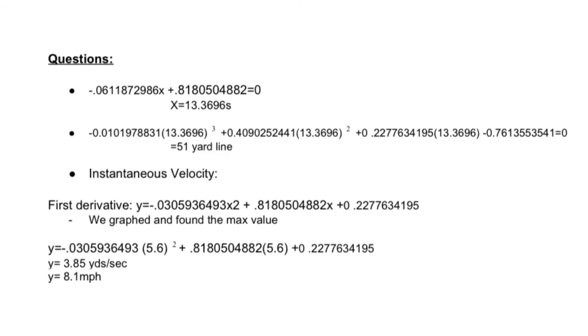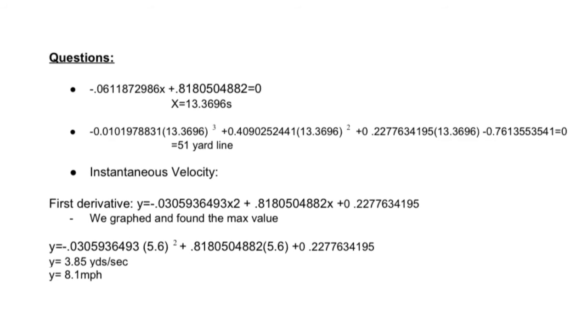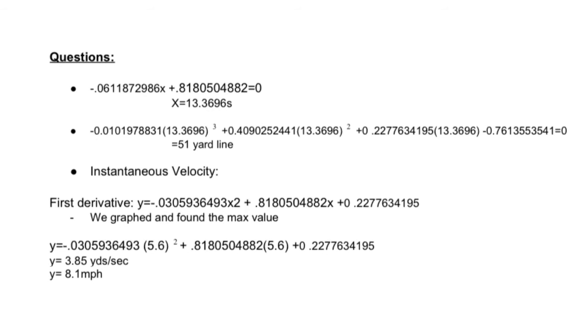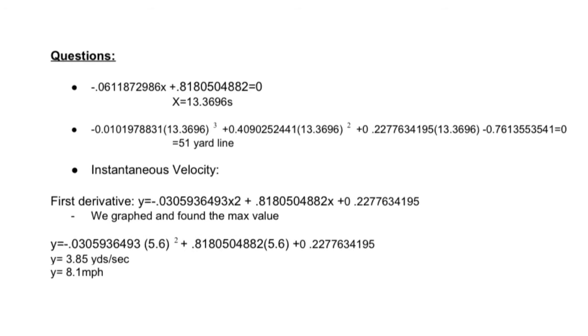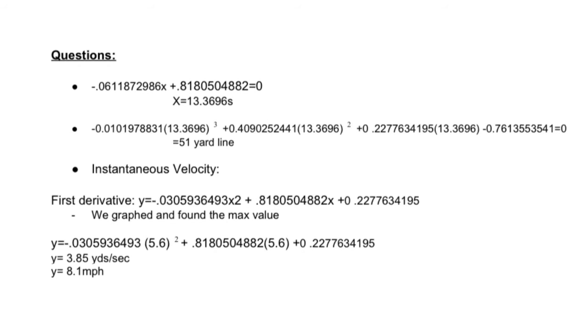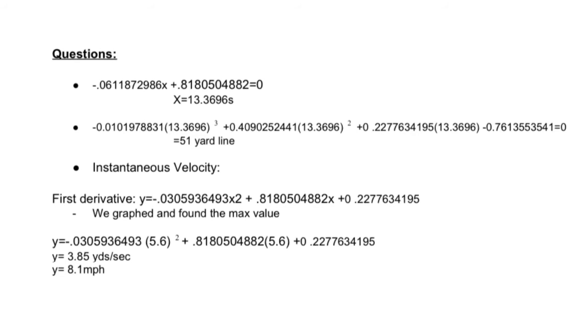The first bullet indicates where our max instantaneous velocity occurred. We found this by setting the acceleration equal to 0 and solving for x. The second bullet shows what yard line Abdul was at when he reached his max instantaneous velocity. We found this by plugging the answer to the first bullet into the position function.